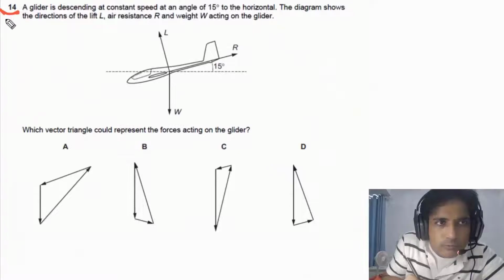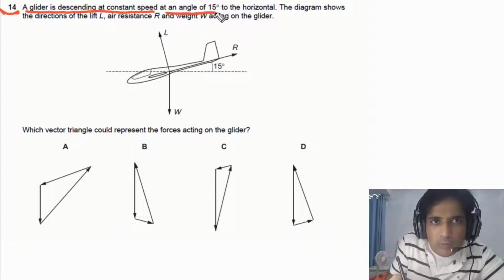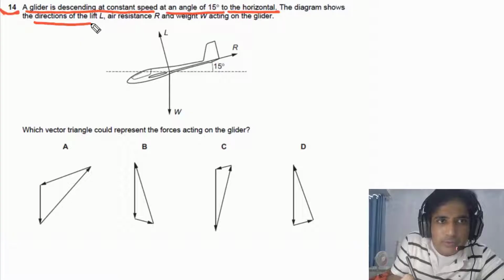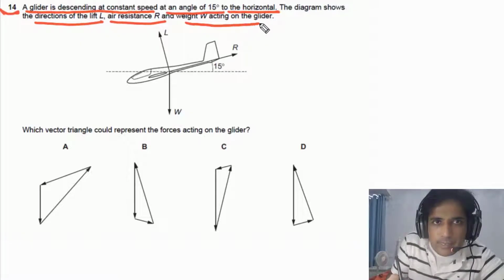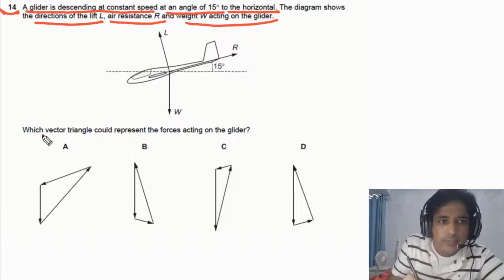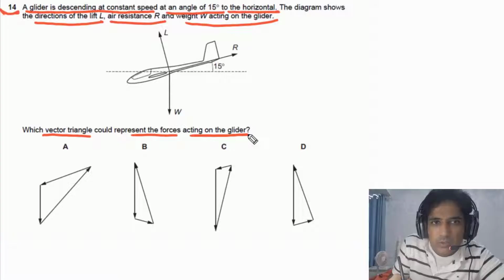Question number 14. For question number 14, it is given to us that a glider is descending at constant speed at an angle of 15 degrees to the horizontal. The diagram shows the directions of lift L, resistance R, and weight acting on the glider. We need to find out which vector triangle could represent the forces acting on the glider.